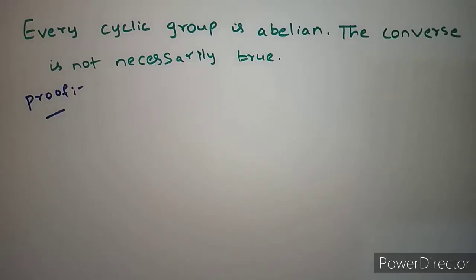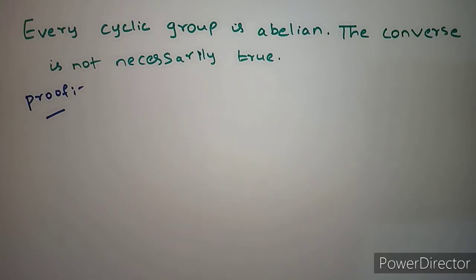Hi everyone, in today's video I will be talking about a theorem based on cyclic groups. So let's get started. The theorem says every cyclic group is abelian. The converse is not necessarily true. Here we have to show that a cyclic group is abelian.